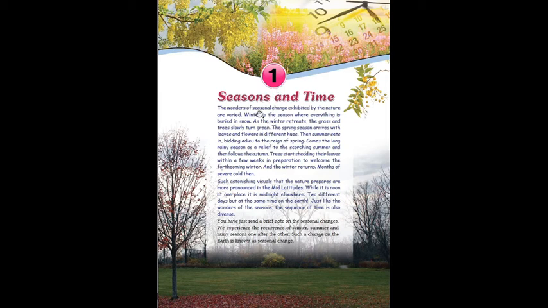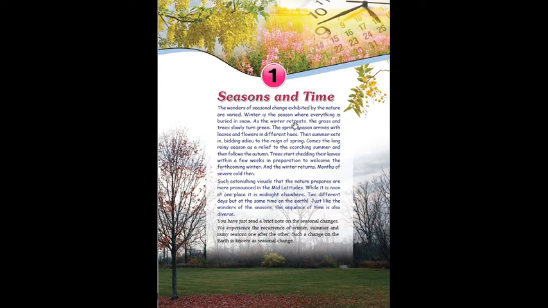Today we discuss Social Science Part 2. In this textbook we discuss geography and economics. In this textbook, Social Science Part 2, the first chapter is Season and Time. You know seasonal changes. Here are more pictures: flowering season, trees shed their leaves. What are the changes? The wonders of seasonal changes exhibited by nature are varied.